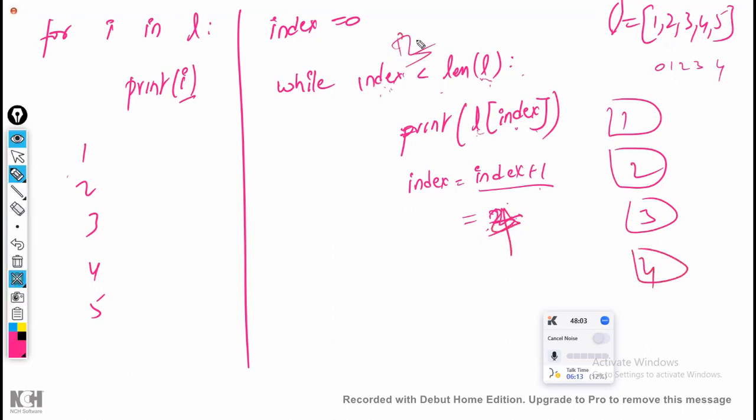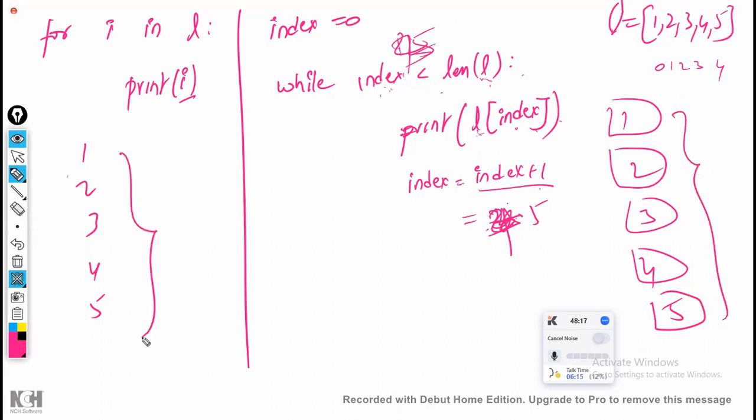4 is less than 5. Condition satisfied. L of 4. What is in L of 4? Now index is equal to 5. 5 is less than 5. Is the condition satisfied? No. So what is the output? 1, 2, 3, 4, 5. This is the for loop. This is the while loop.